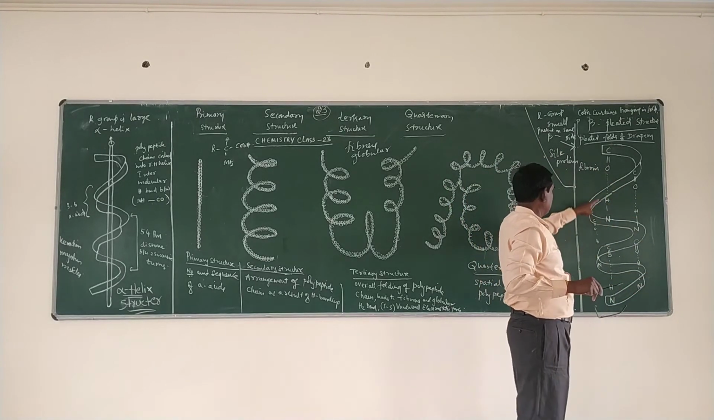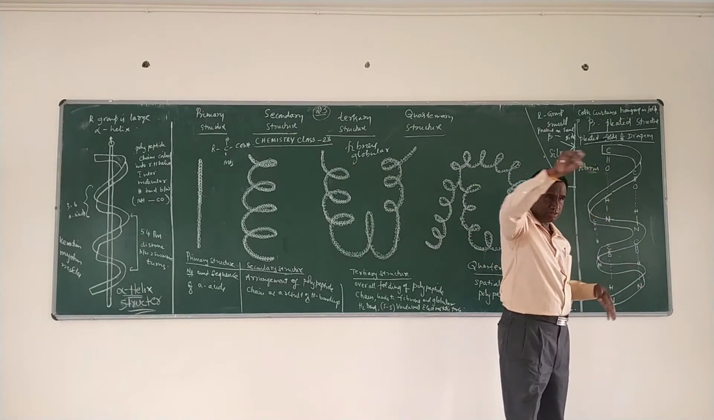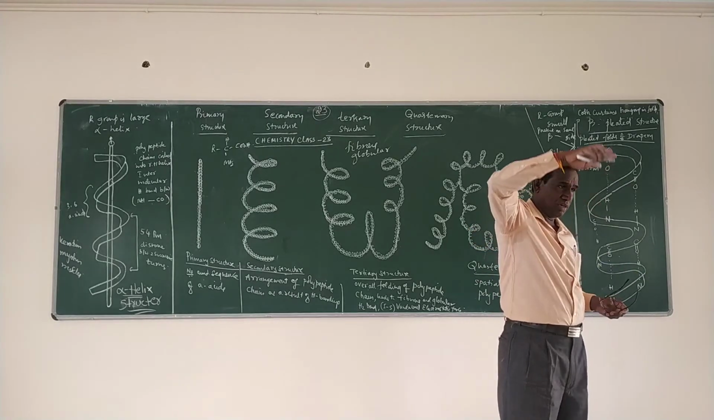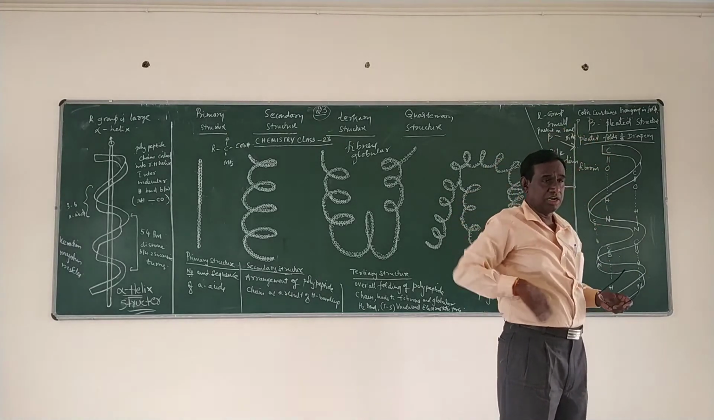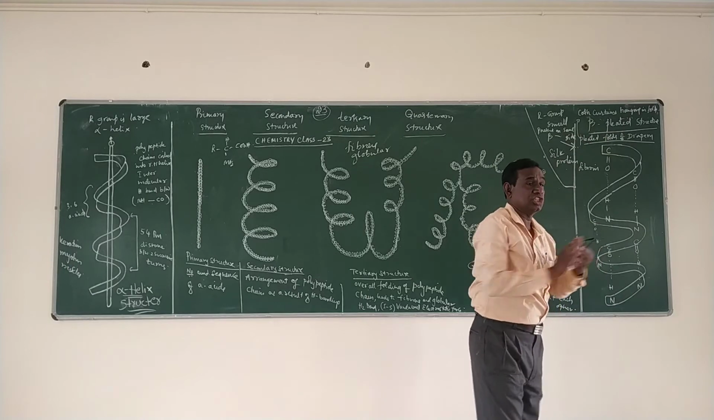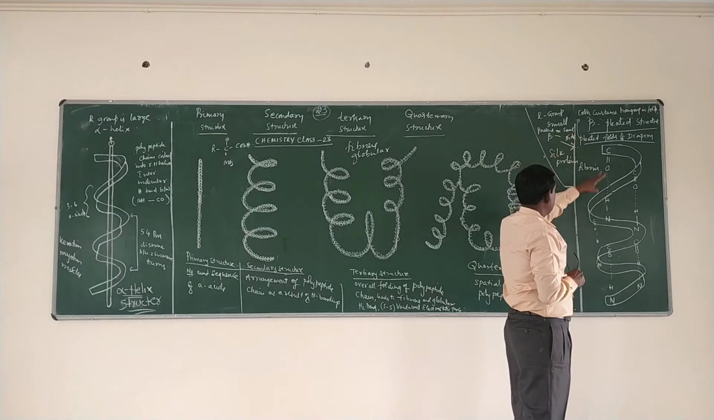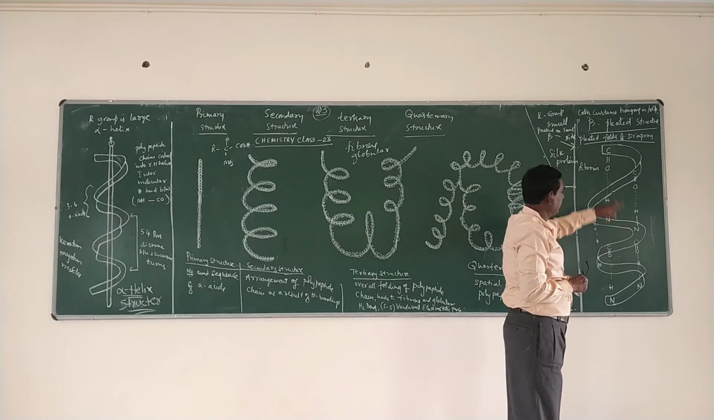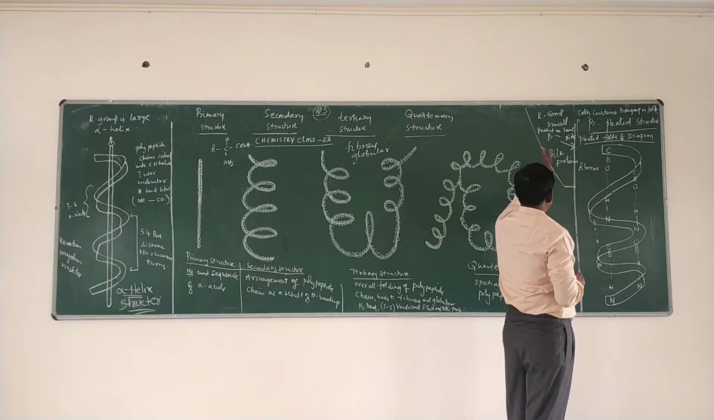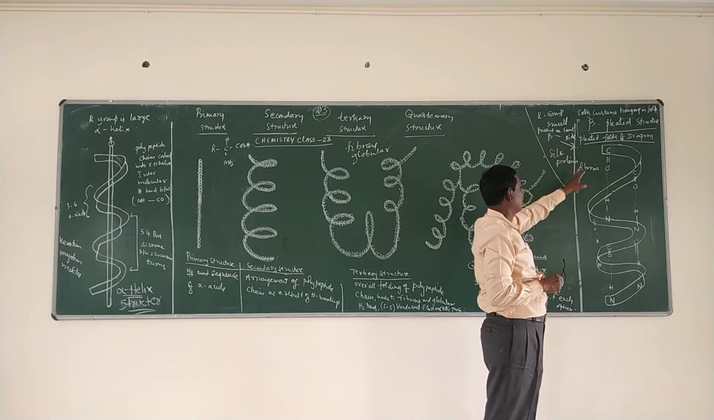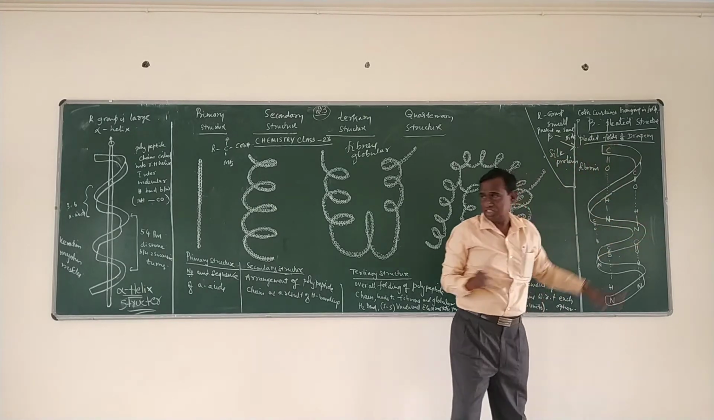Here also there is folding of polypeptide chains in a coil-like structure. But the R groups are stretched out here and there, and the R groups are very small. Between CO and NH there is bonding, that is hydrogen bonding. The example for this is silk protein, which is called fibroin. So this is the secondary structure.